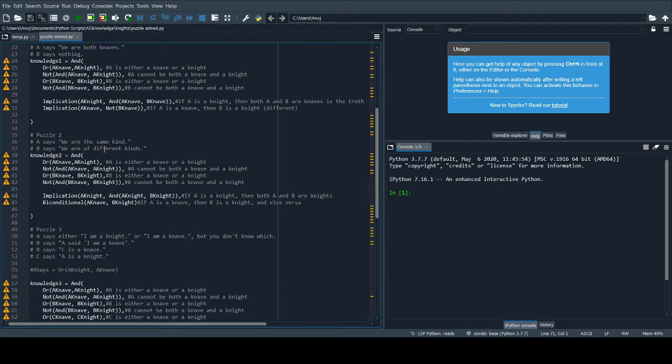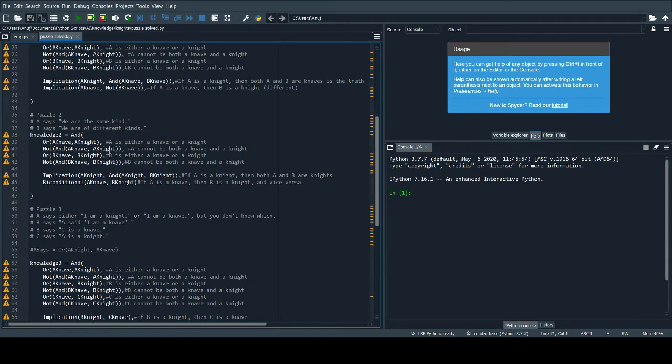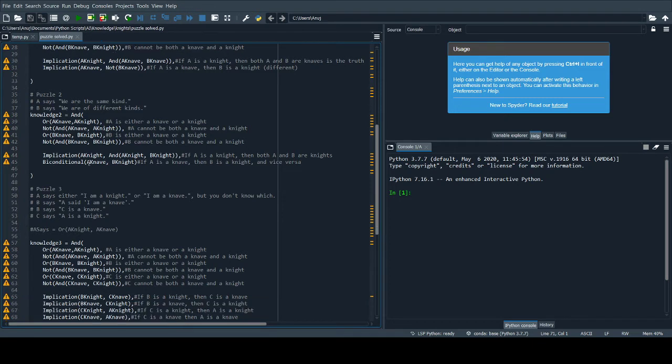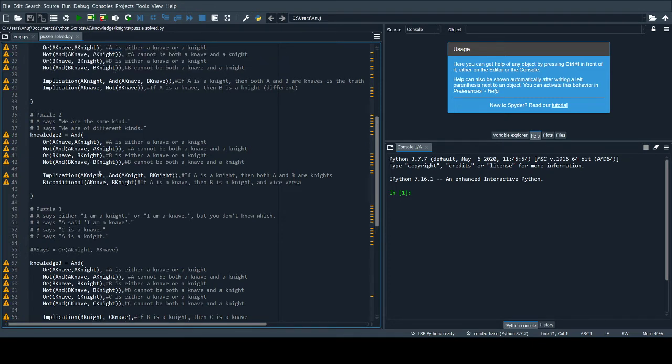The other puzzle is where A says "We are of the same kind" and B says "We are of different kinds." We do the usual declarations where a person can be a knave or a knight and not both. And then we have an implication where if A is a knight, then A and B both will be knights, because A being a knight will tell the truth. And a biconditional where if A is a knave, then B will be a knight, and vice versa, because if B is a knight, then A will be a knave, and so on.